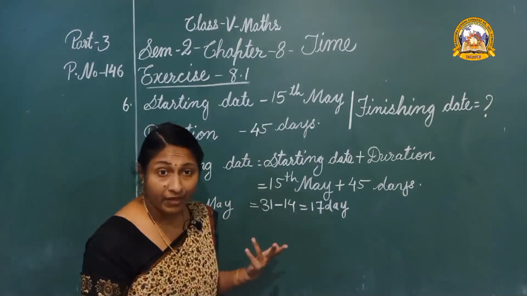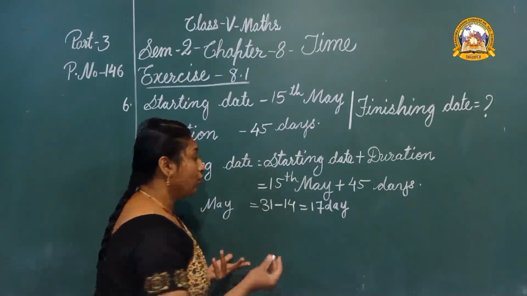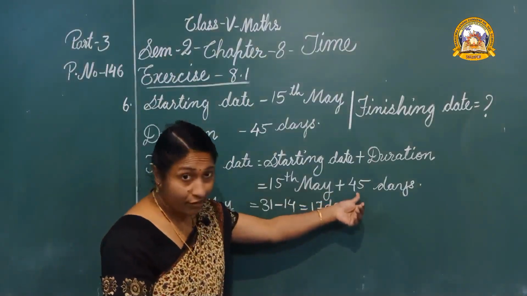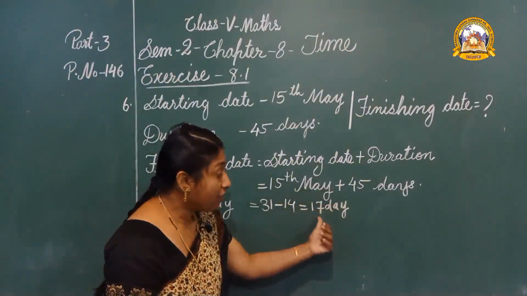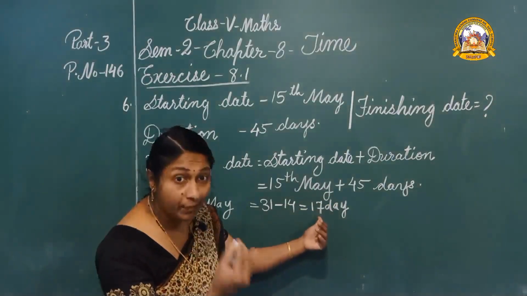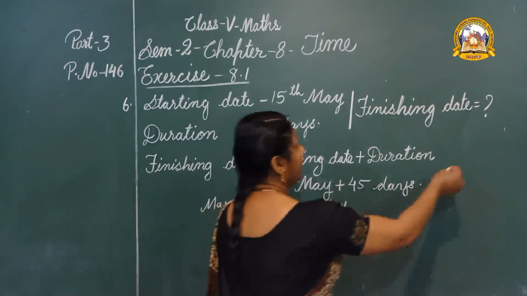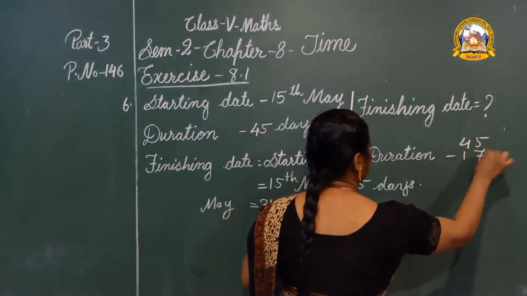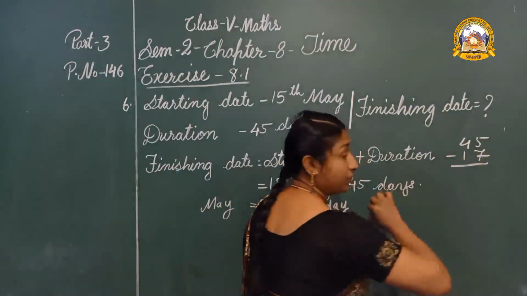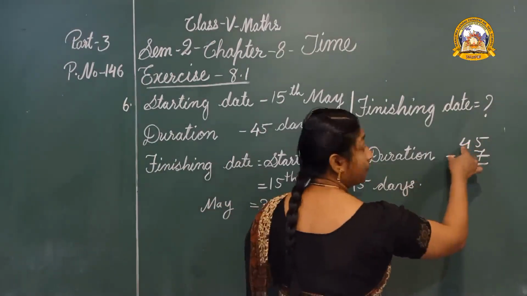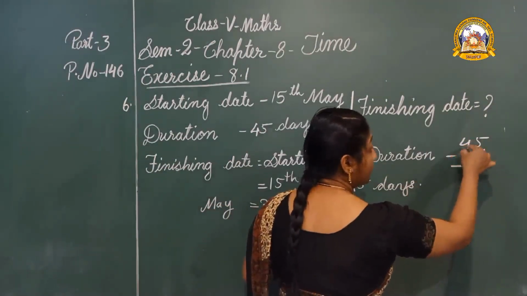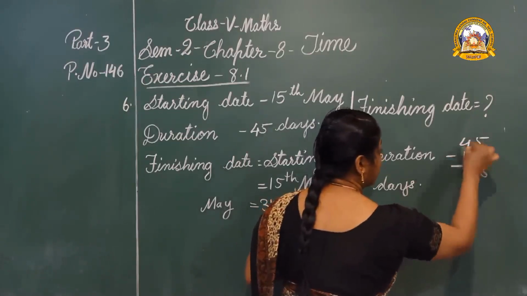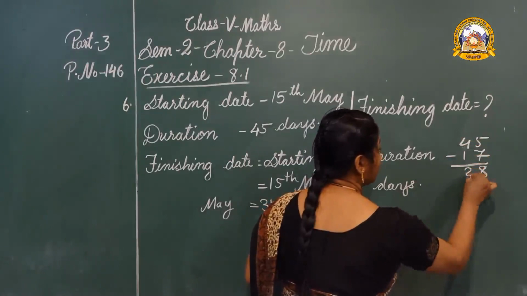Then after May, June. Okay, children, we need total 45 days. Now already we have taken 17 days. The remainder, let us check. 45 minus 17. 5 minus 7, we can't. So take 1 from this 4, then make it 15. 15 minus 7, 8. Then 3 minus 1, 2.